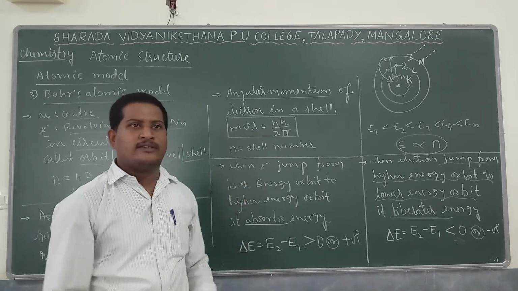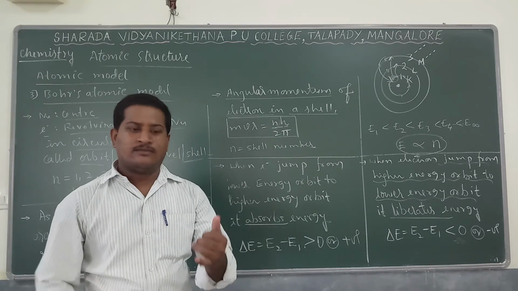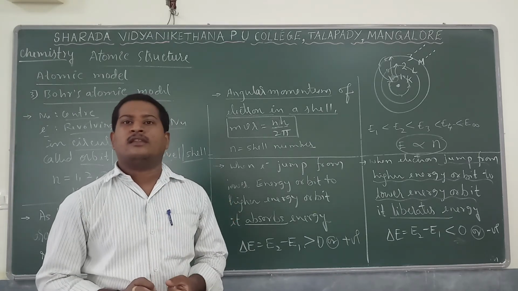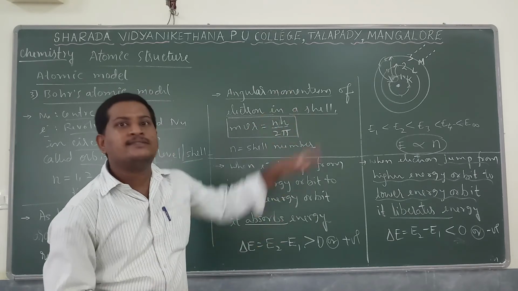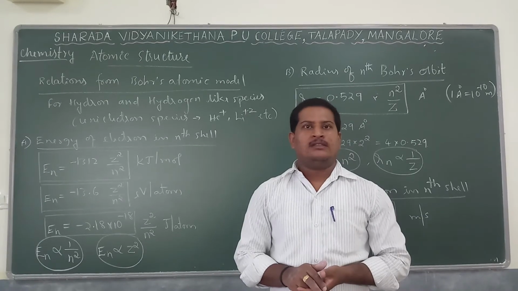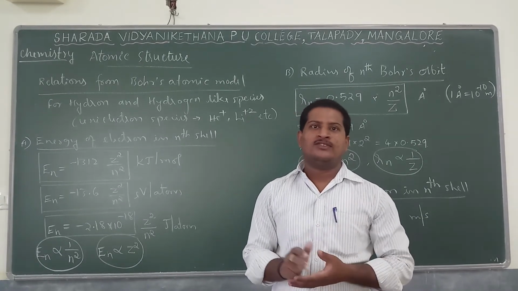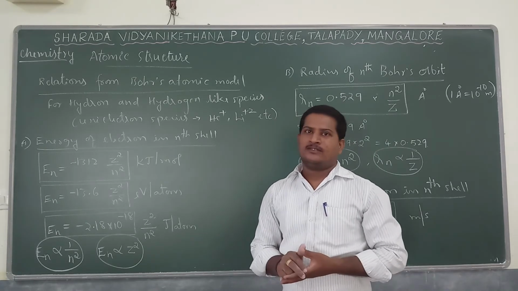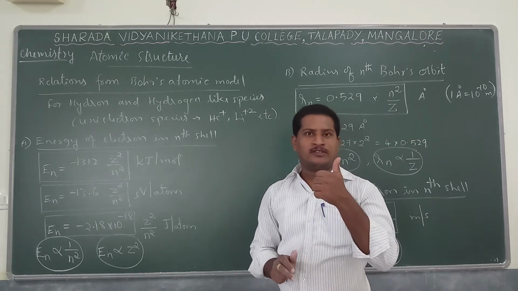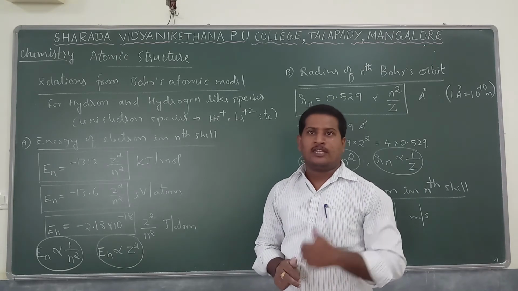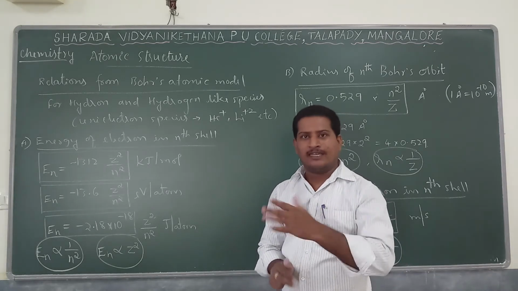Based on these points, we have relations for energy calculation, relations for velocity calculation, and relations with respect to the radius of the shell, and we will see them. Let us see some important relations observed from Bohr's atomic model. There are three important relations we have to remember. First, the energy of an electron in a particular nth shell, it may be first shell, second shell, third shell, like that.